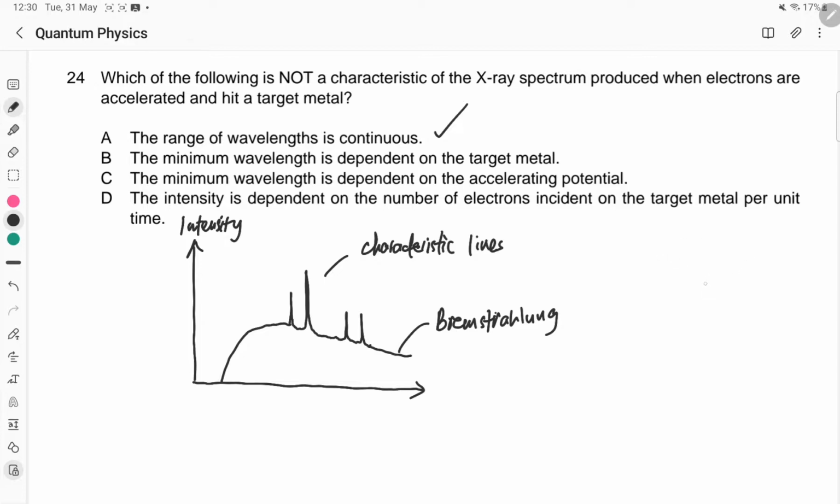Because you got to understand what's the mechanism. So we have the nucleus here. This is the nucleus of the target matter, and there are many of them. So incoming electrons move near the nucleus, get decelerated and lose KE. So it loses energy. How does it lose energy? It loses energy by giving out a photon.